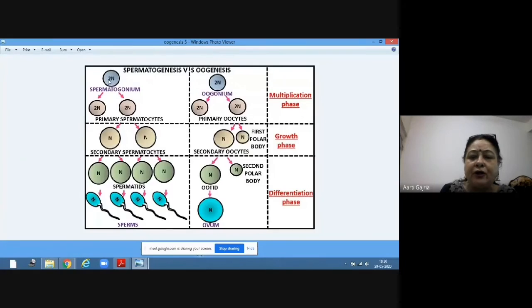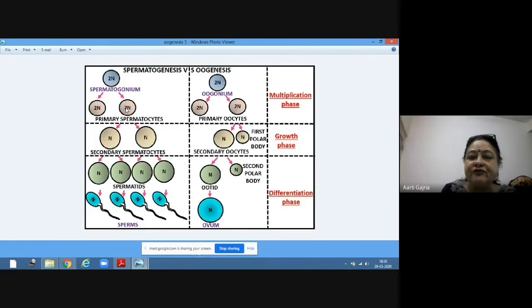The spermatogonia will get converted into primary spermatocytes, and they are 2N. Similarly, oogonia will also become primary oocytes, but what is this primary oocyte stage? First prophase. This is the multiplication phase. After that, the first polar body and secondary oocyte are formed.